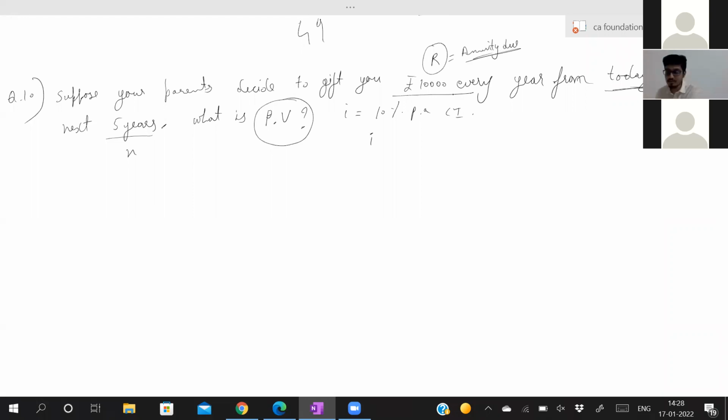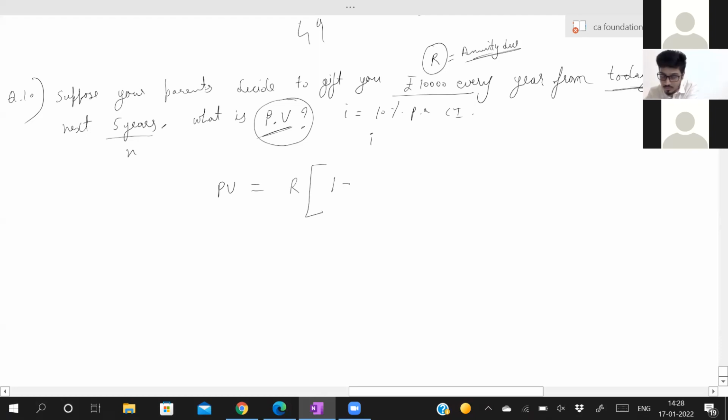Now, in the case of annuity due, what is the formula for present value? Since they asked present value, what is the formula in case of annuity due? Present value is equal to, you can look at your notes, where we have written the formulas. We obviously will not remember the formulas.